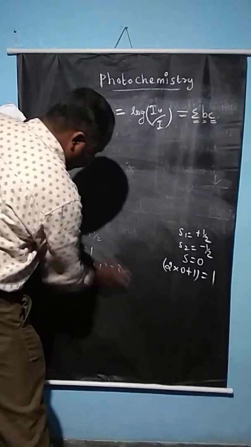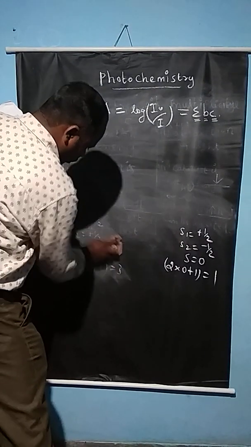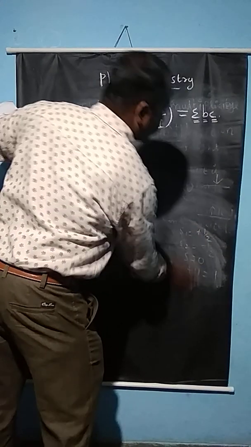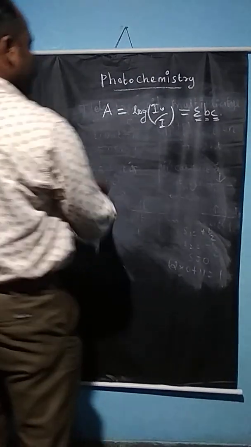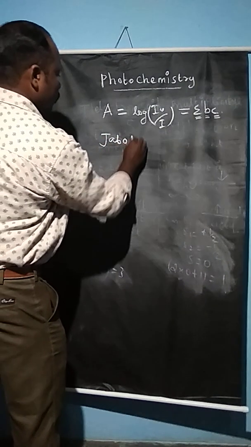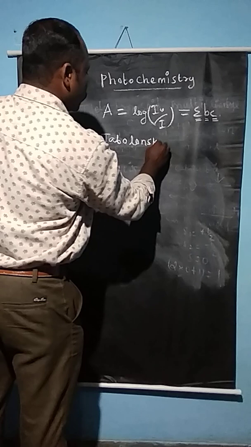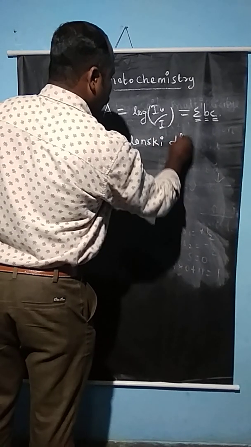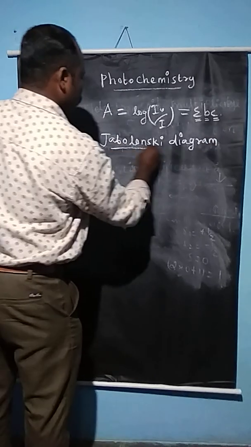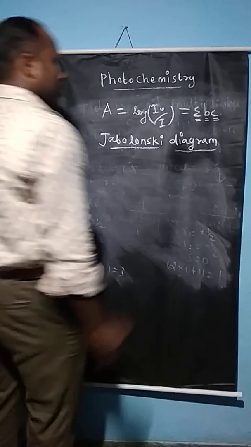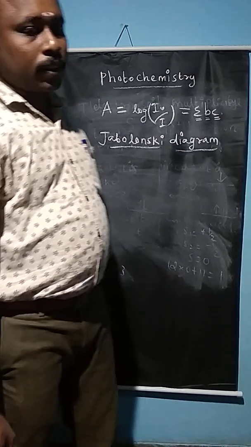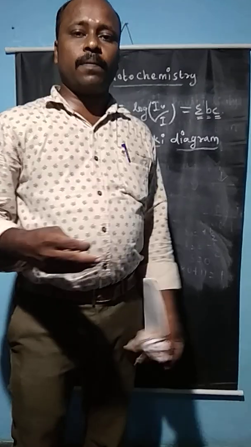Next one is the Jablonski diagram, which explains the photophysical processes of chemistry.